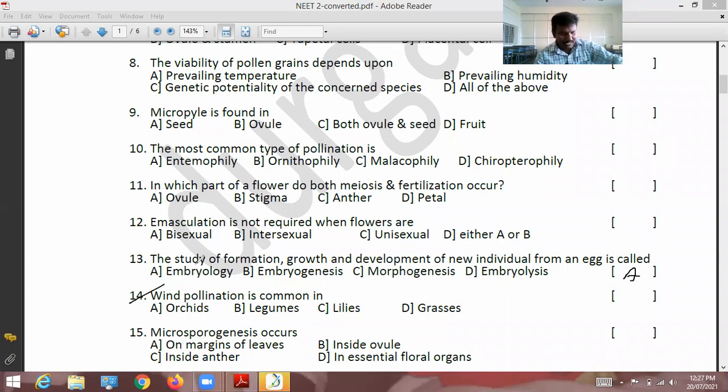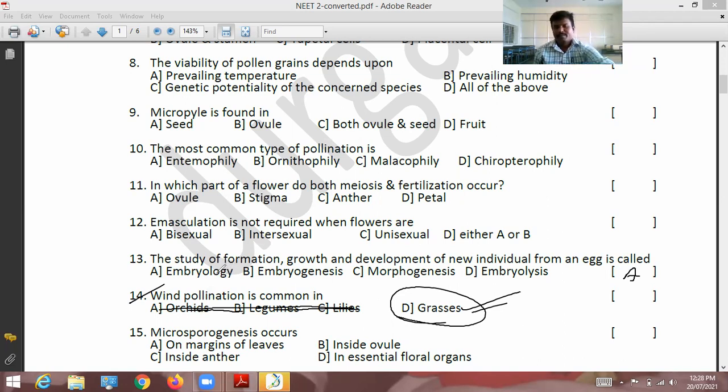So 14th question, try to say the answer. Wind pollination is common in... Already you said. 14th question, option B, grasses. Yes, grasses. Wind pollination is very common in grass plants. Wind pollination in this particular species does not take place.